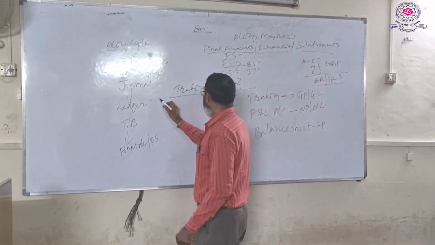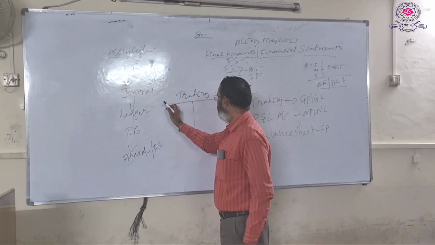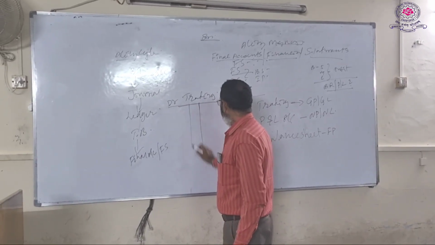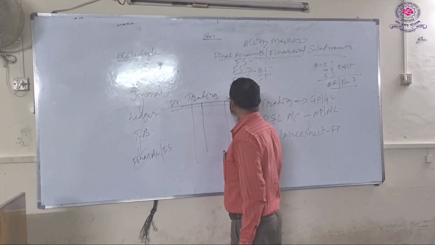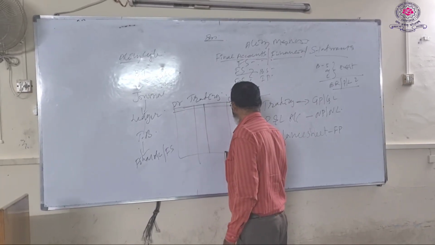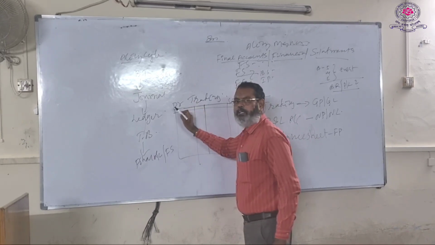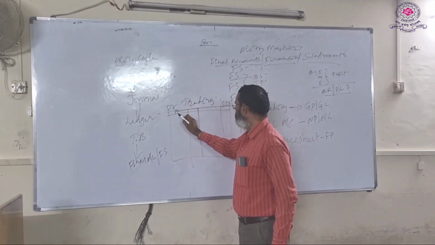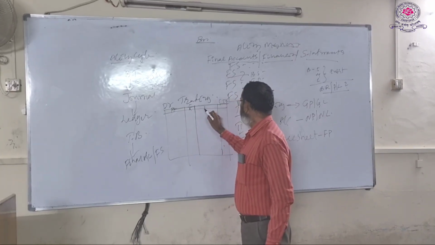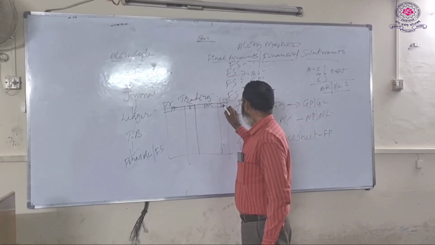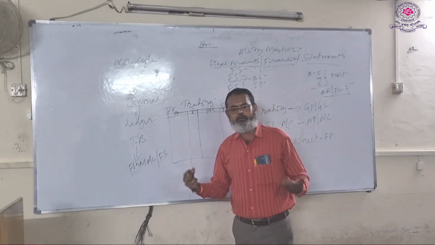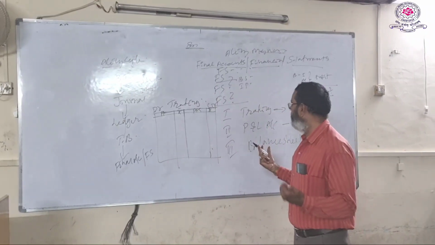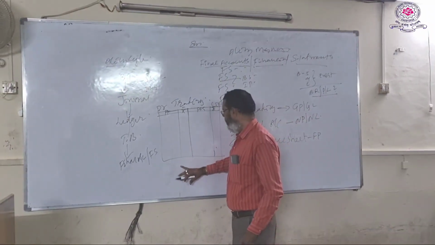It is already known that the account is divided into 2 parts. Left hand side is meant for the debit, right hand side is meant for the credit. On each side we have an amount column. So this is a general format of the trading account. The debit side has particulars and amount in rupees, and the credit side has particulars and amount in rupees. Then coming to the format, how it is prepared, what items need to be entered on the debit side of the trading account, and what items generally appear on the credit side of the trading account.